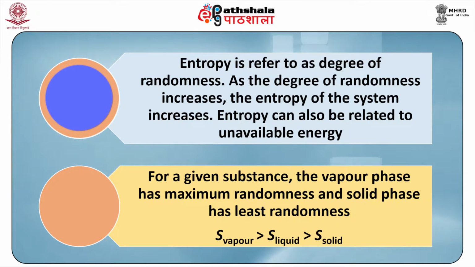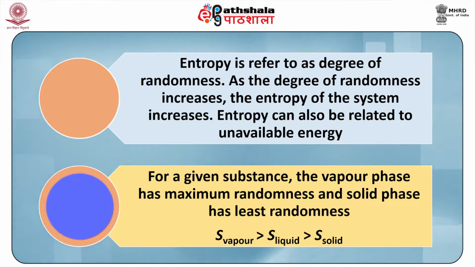Entropy is referred to as the degree of randomness. As the degree of randomness increases, the entropy of the system increases. Entropy can also be related to the unavailable energy. For a given substance, the vapor phase has the maximum randomness and the solid phase has the least randomness.